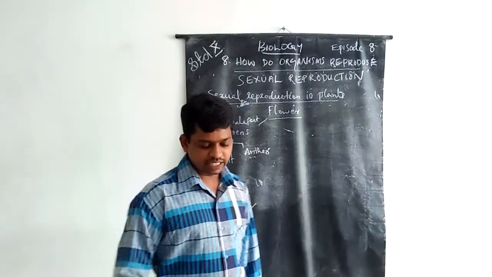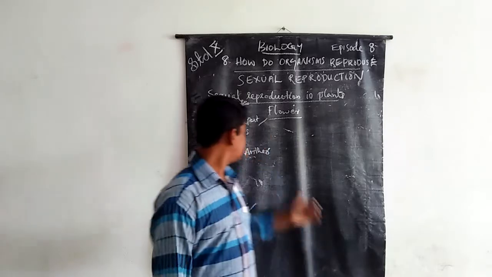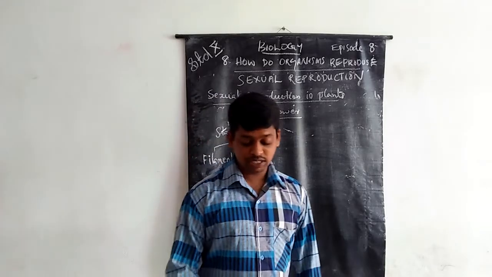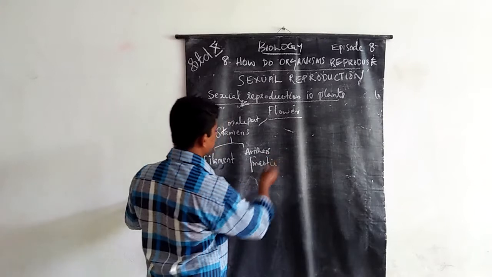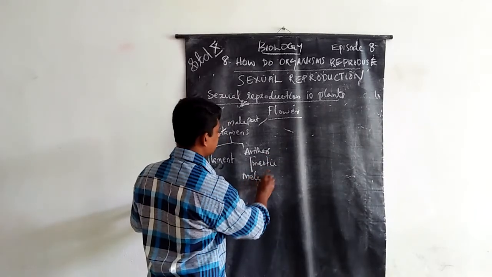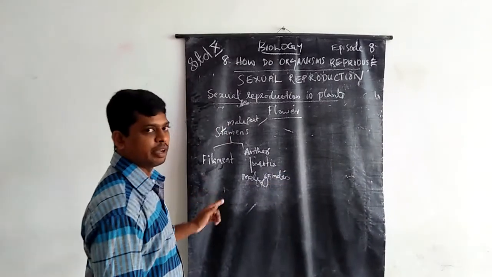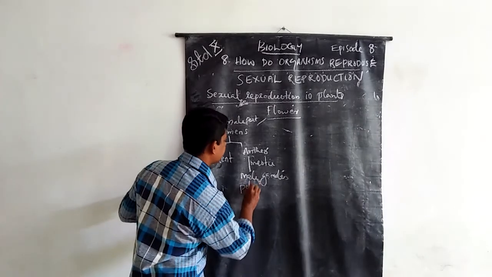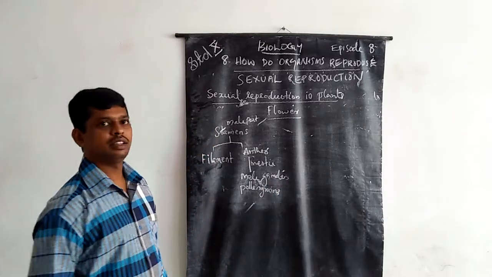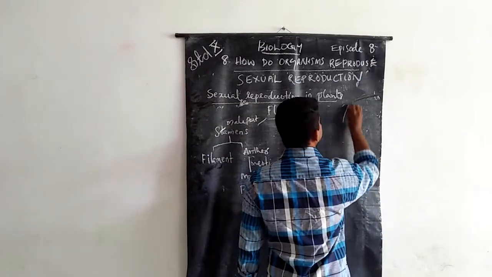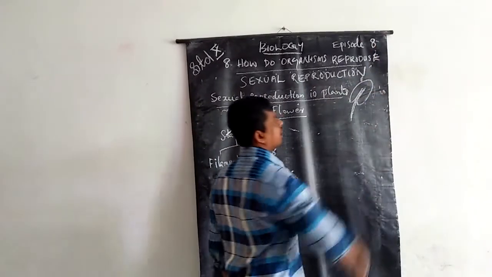The anther undergoes meiotic division and produces male gametes. The male gametes are pollen grains. Look, this is the filament and this is the anther.